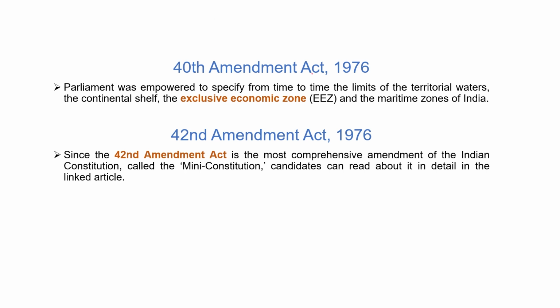And the 40th Amendment Act 1976 and the 42nd Amendment Act 1976. Both amendments were done in 1976. In the 40th Amendment Act 1976, Parliament was empowered to specify from time to time the limit of the territorial water, the continental shelf, and the exclusive economic zone and maritime zone of India. Means the maritime powers and borders can be directly decided by the Parliament in this amendment, the 40th Amendment.